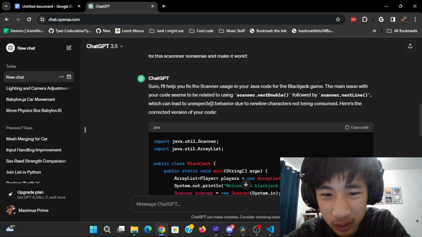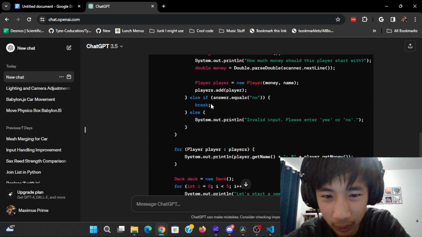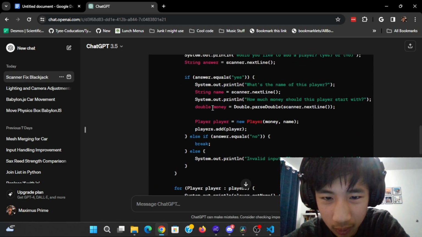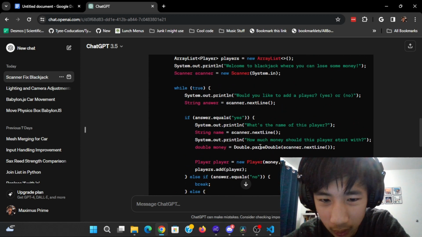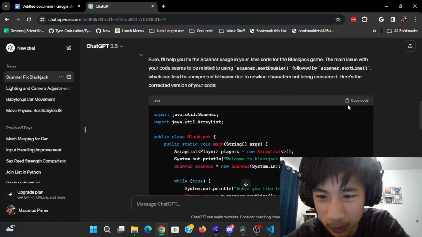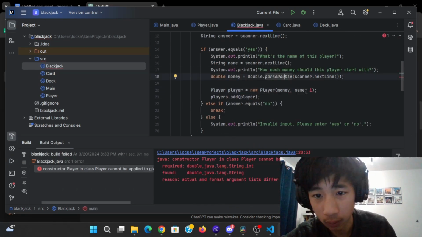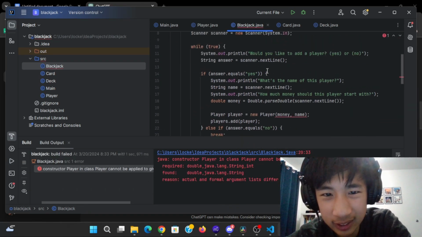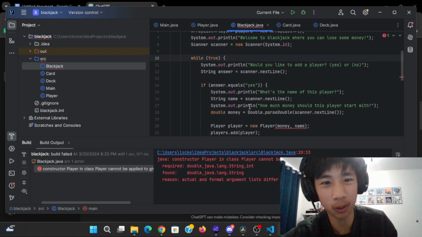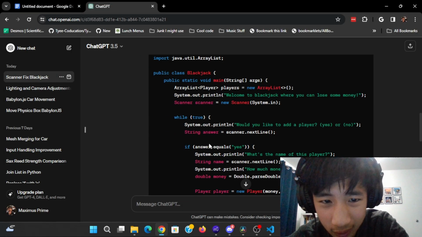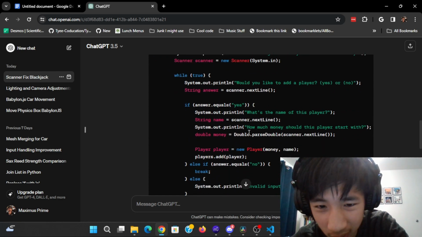Can lead to unexpected behavior. Wait, are you telling me to get rid of scanner next line now? Okay. Double.parseDouble. This seems extremely cursed, but hopefully it'll work. Yeah, it's definitely not working because instead it's using a while true loop, which is not what I want to happen. Let's instead just change the lines of code it tells it to change.